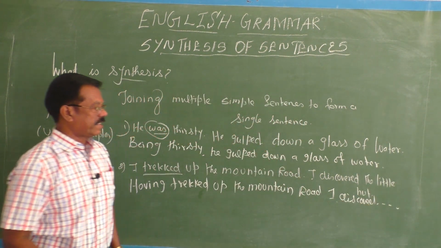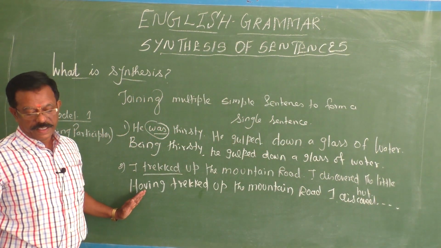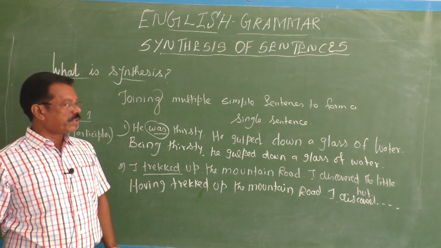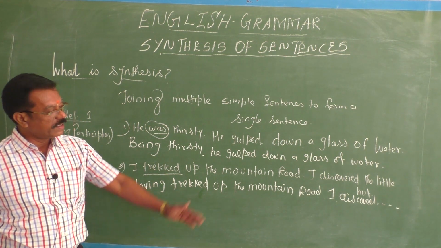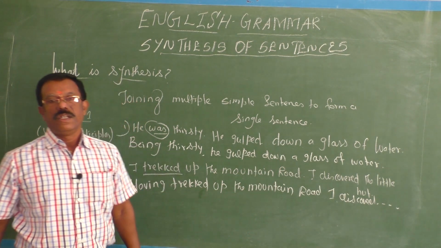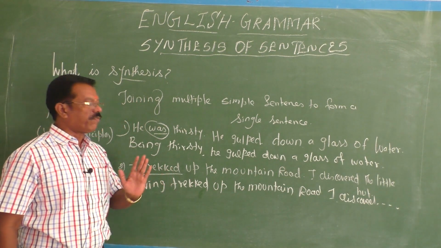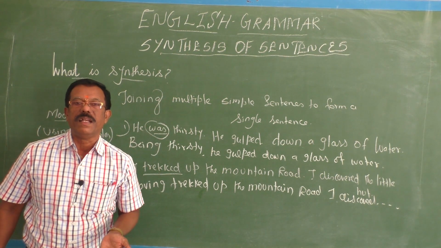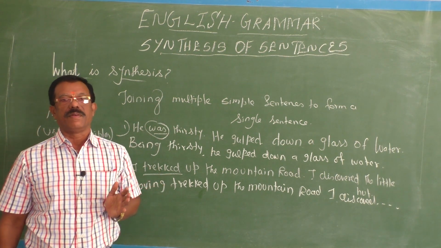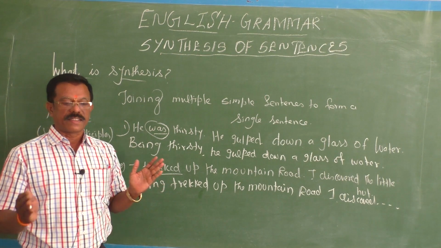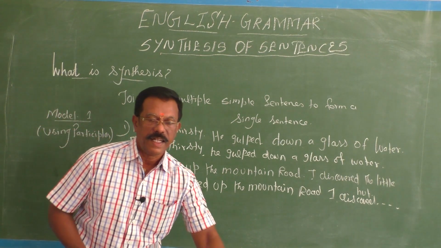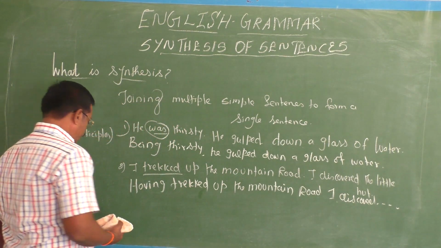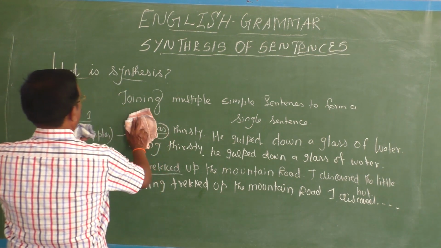You can retain the rest as it is. So, having trekked up the mountain road, I discovered the little hut. So, when you have the finite verb like this, you can go for perfect participle by having plus past participle. Using that structure, you can synthesize these two sentences. Here, children, be with me. I will give you some more examples to understand this concept easily.